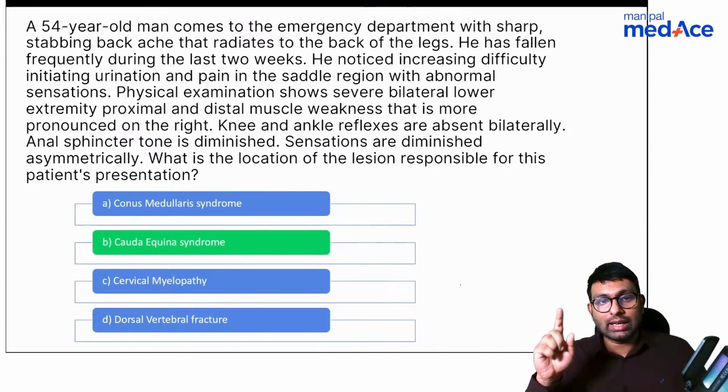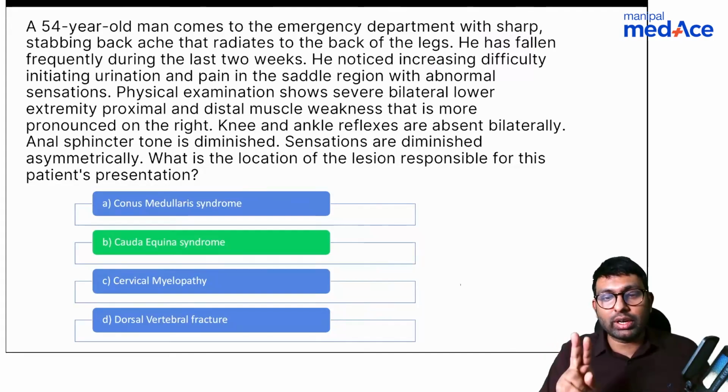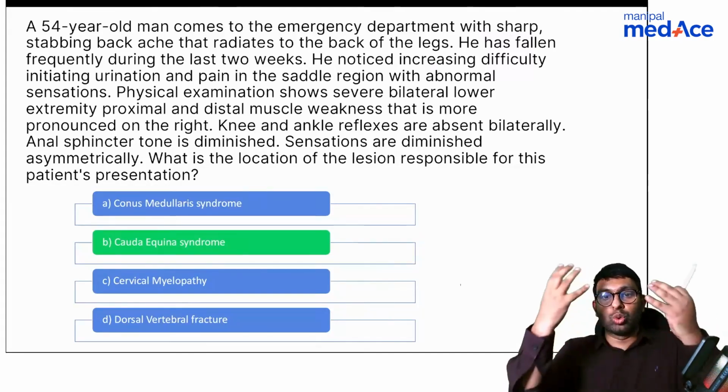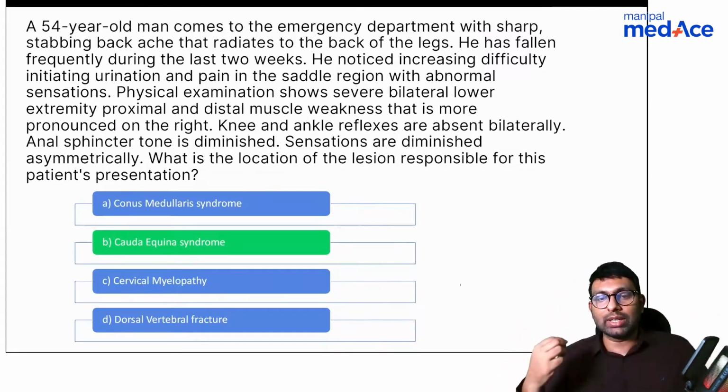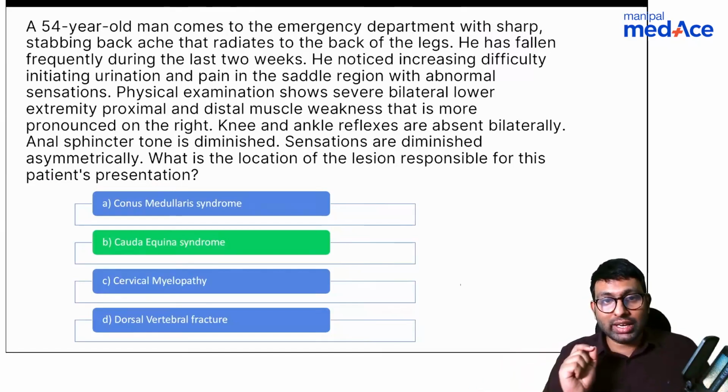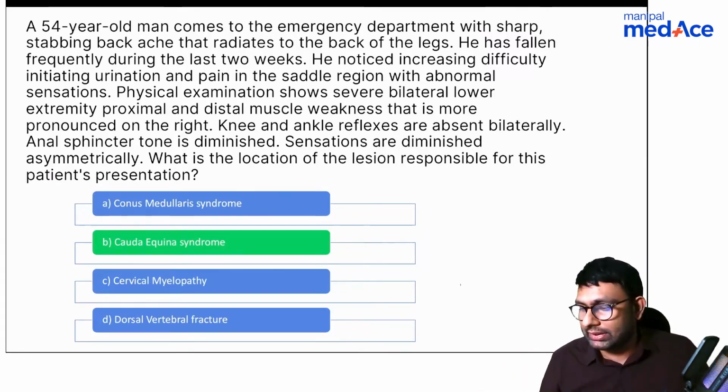Other keywords are asymmetrical. Can you read? There are asymmetrical sensations, asymmetrical motor involvement. Where is it seen asymmetrical? In roots. When there are roots and a few roots are damaged, you will have an asymmetric presentation. Also, saddle anesthesia is mentioned in the question. Even that is one of the reasons why it is happening.